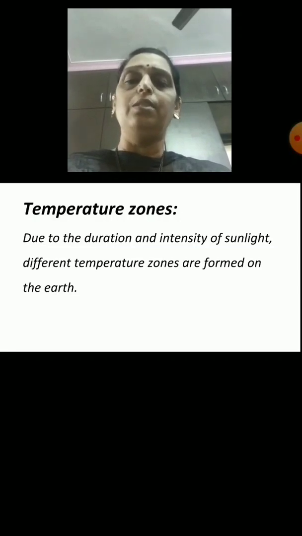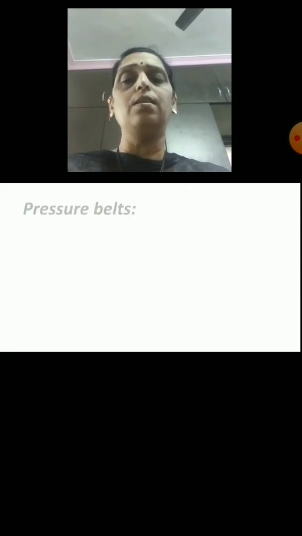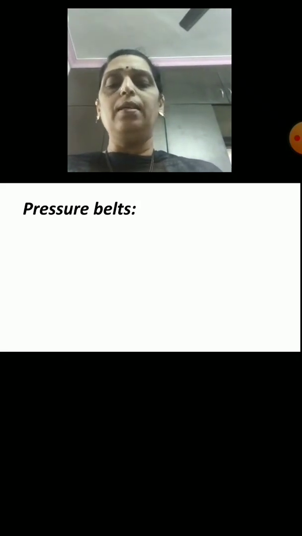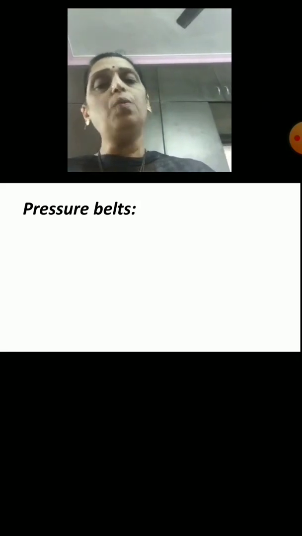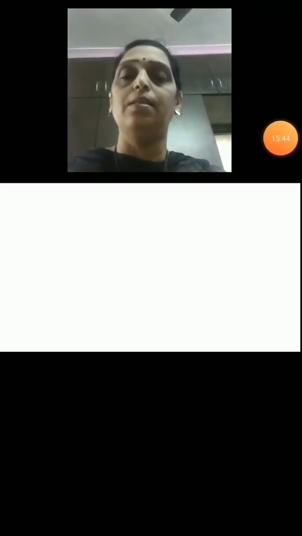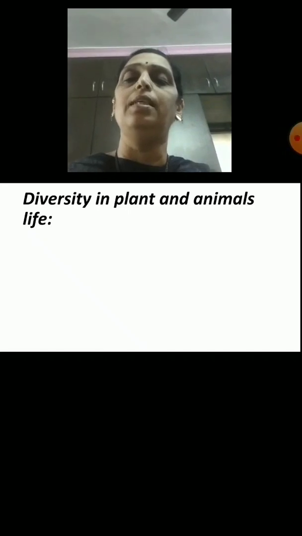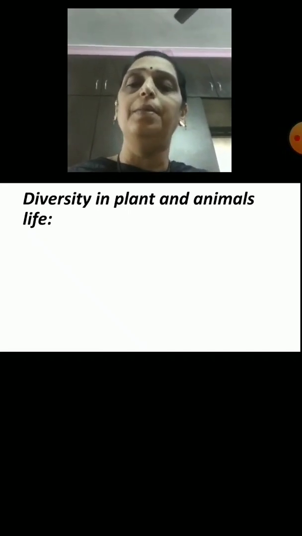Due to the duration and intensity of sunlight, different temperature zones are formed on the earth. And so, this gives rise to pressure belts. Temperature zones give rise to pressure belts. And the next point is, what is diversity in plant and animal life?